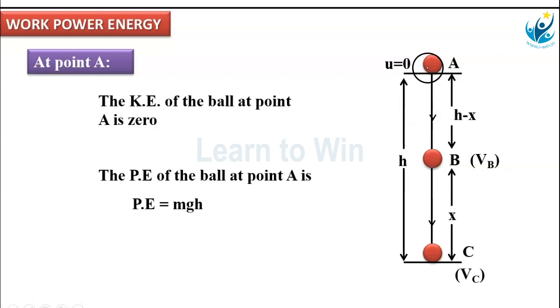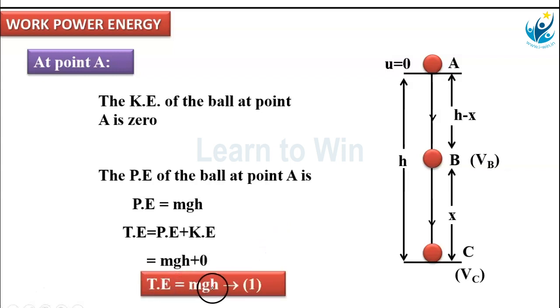Kinetic energy at A point is 0. Potential energy is mgh. What is total energy? Total energy is potential energy plus kinetic energy. Potential energy mgh, kinetic energy 0. So total energy at A point is mgh. Remember this one. Consider it as equation number 1, total energy at A point.